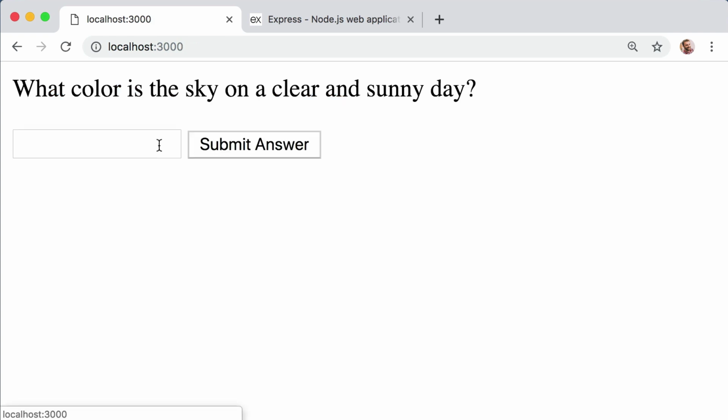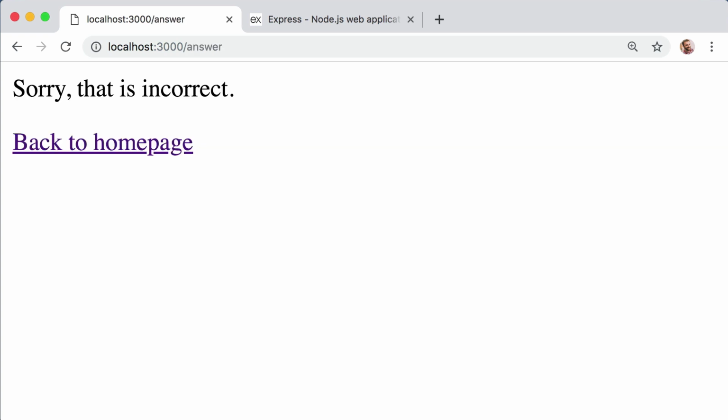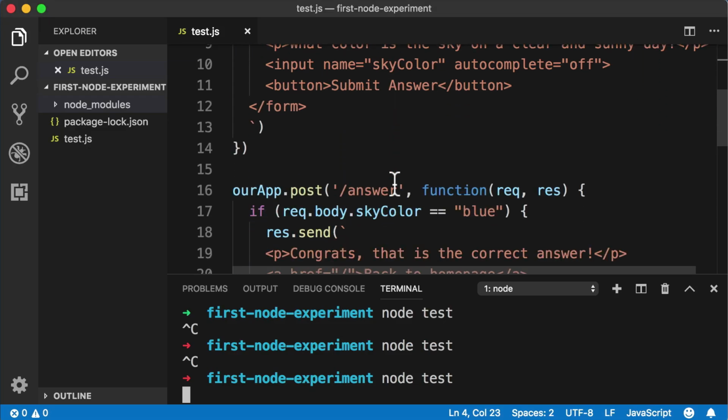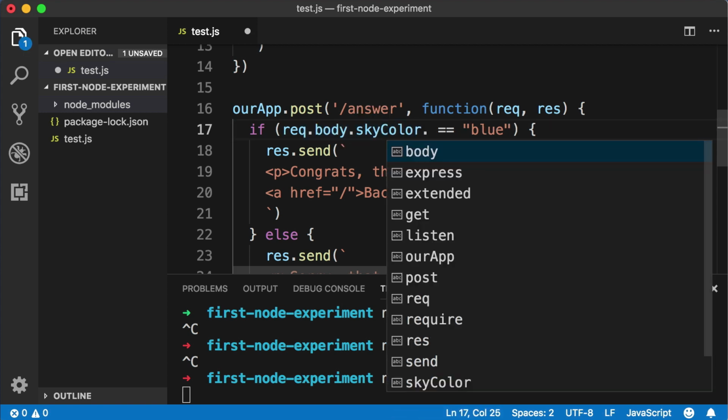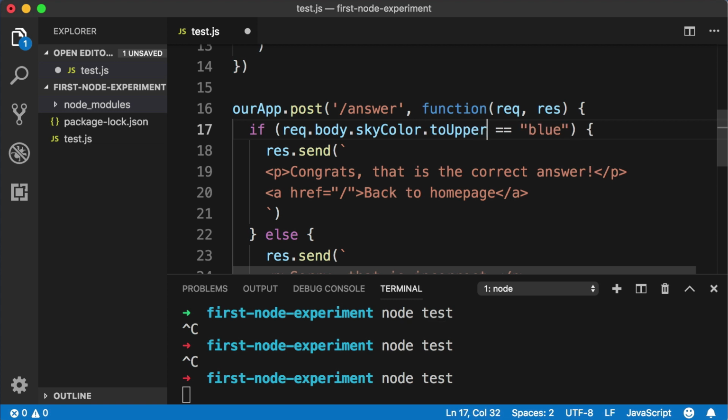Now you might be thinking to yourself, what if someone types in all capitals blue or just the first letter capitalized? We see sorry, that is incorrect, even though that is the correct answer. So really quick, to make our code case insensitive instead of case sensitive, all we need to do is come into our if statement and right after the request.body.skyColor, just say dot toUpperCase, parentheses to call that method.